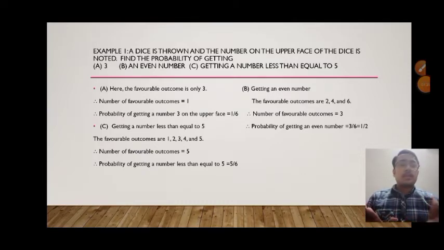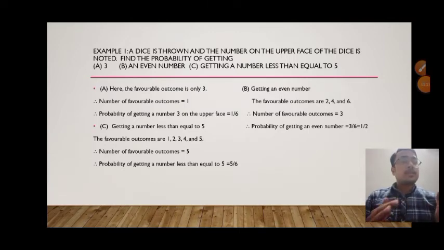First, we have to get the number 3. So the favorable outcome is only 3, and the number of favorable outcomes will be 1. The probability of getting the number 3 on the upper face will be 1 out of 6, where 1 is the favorable case and 6 is the total possible outcomes. Next, we have to get an even number. The favorable outcomes are 2, 4 and 6. Thus the number of favorable outcomes within the sample space is 3. The probability of getting an even number is 3 out of 6. If we simplify that, we get 1 by 2.